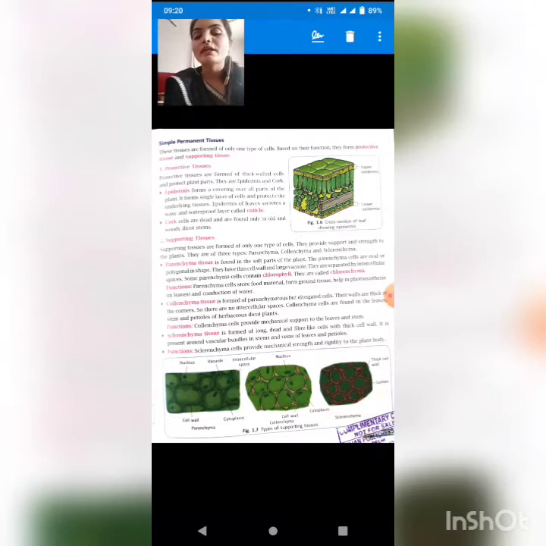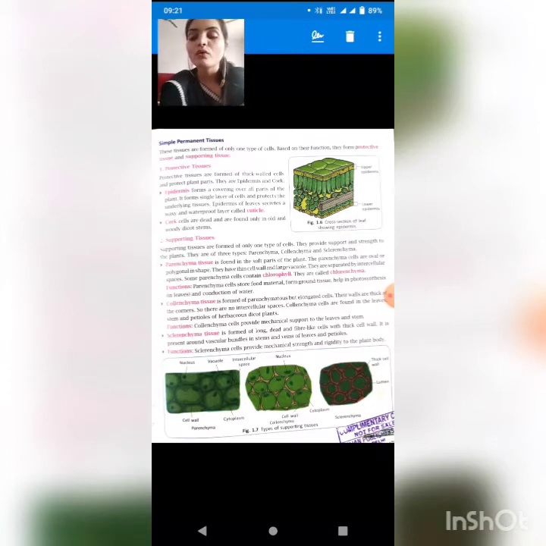So if we talk about the parenchyma tissue, students, they are found in the softer region of the plant, because the intercellular spaces are more, and if the intercellular spaces are more, the tissue will be softer in nature. The parenchyma cells are oval or polygonal in shape. They have thin cell wall and large vacuole, and they are separated by intercellular spaces. Some parenchyma cells contain chlorophyll also. They are called chlorenchyma. So if the parenchyma contains chlorophyll, it will be known as chlorenchyma.